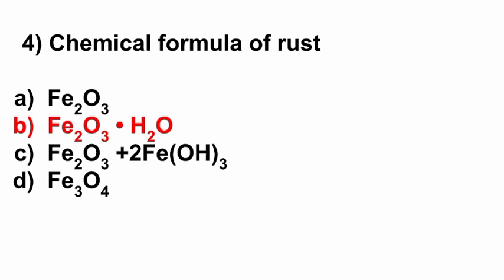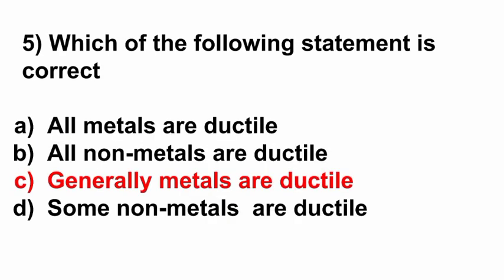Next fourth question, chemical formula of rust is. Option A Fe2O3, option B Fe2O3.H2O, option C Fe2O3 plus 2Fe(OH)3, option D Fe3O4. Here the correct answer is option B, Fe2O3.H2O. Which of the following statements is correct? Options: all metals are ductile, all non-metals are ductile, generally metals are ductile, some non-metals are ductile. Here the correct answer is option C, generally metals are ductile.